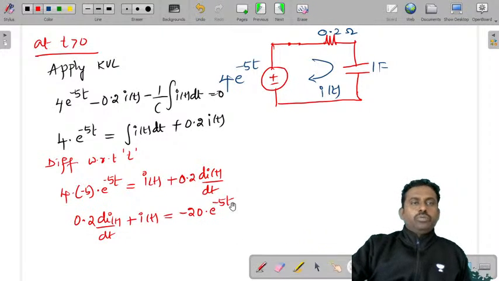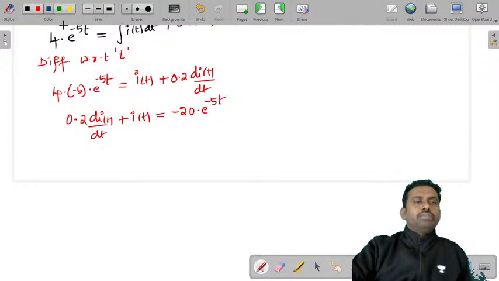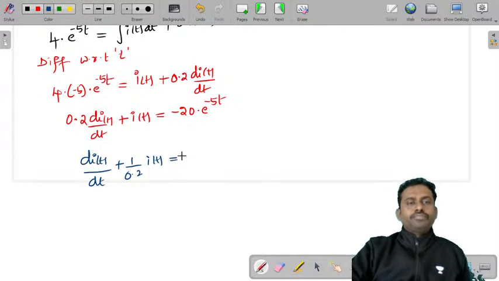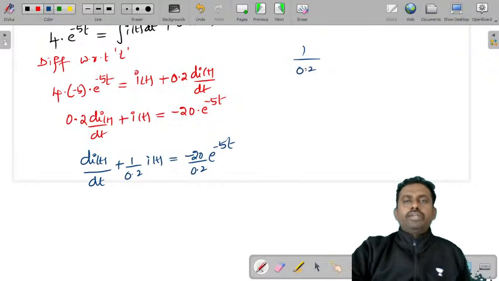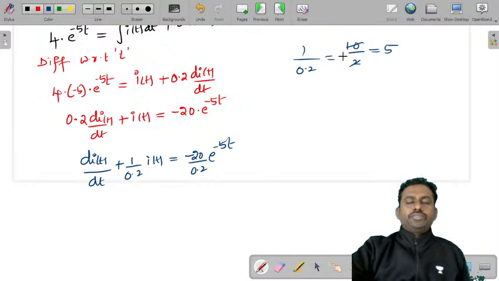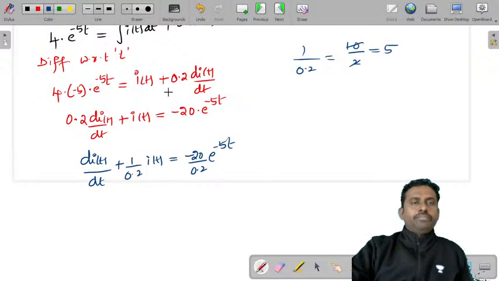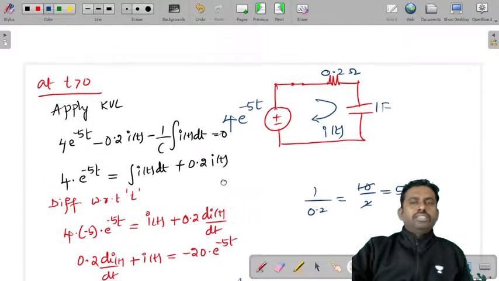Let's divide this equation by 0.2. We'll get di of t by dt plus 1 by 0.2 times I of t is equal to minus 20 by 0.2 into e power minus 5t. What is 1 by 0.2? It is 10 by 2, which is 5. So this is the differential equation that we got just now.